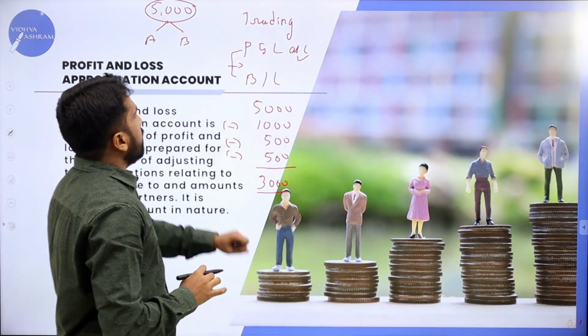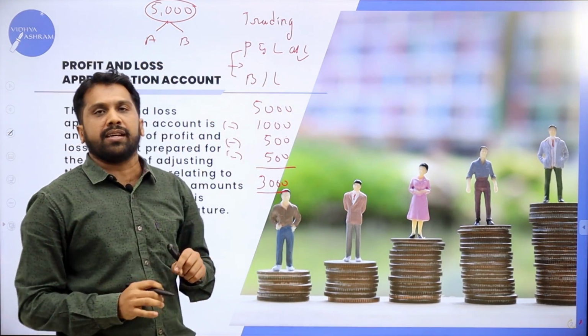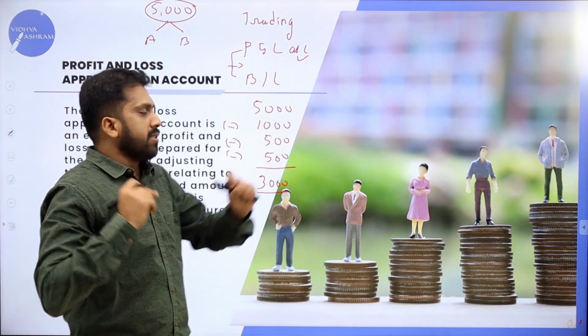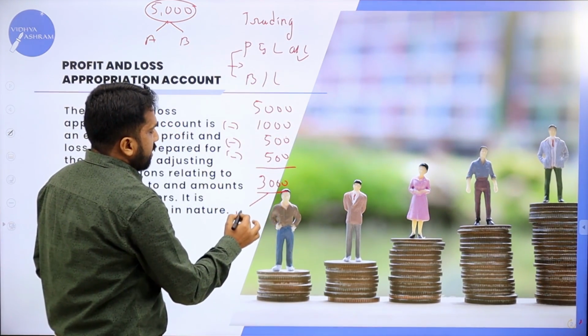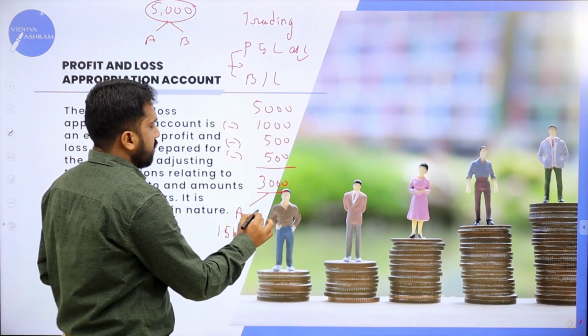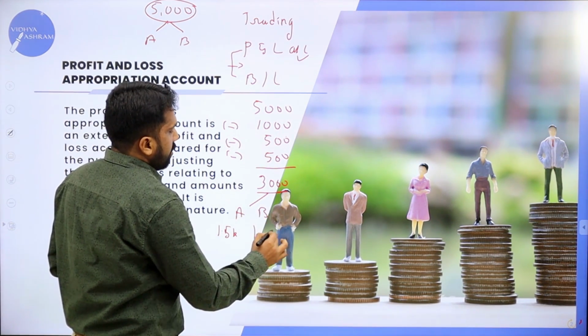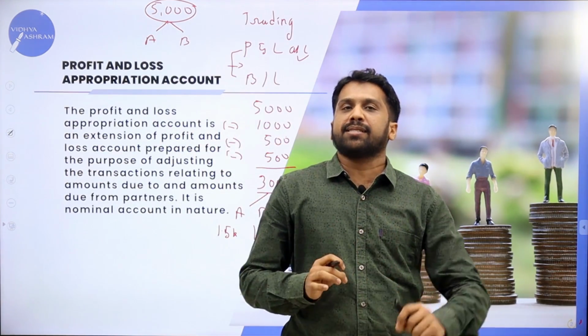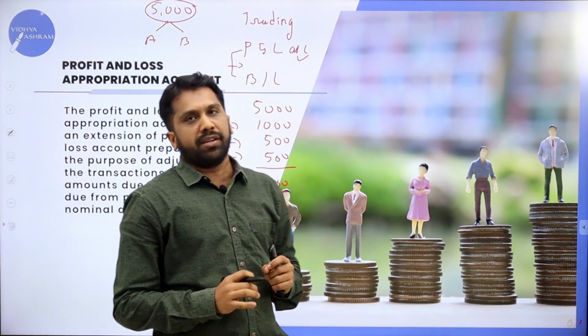This 3,000 will go to whom? For example, there are two partners. This profit will go to the partners. So, A will get 1,500 and B will get 1,500. This is called P&L appropriation.